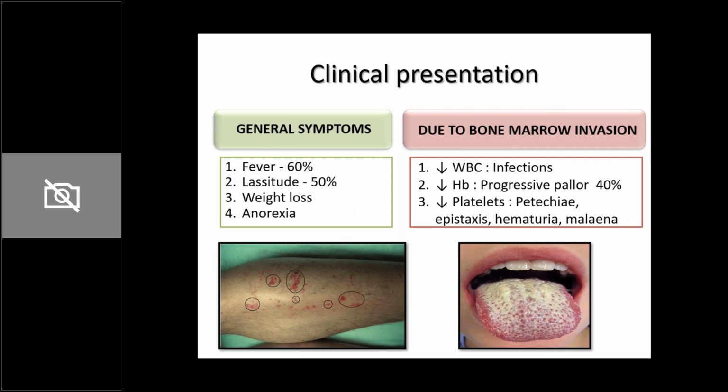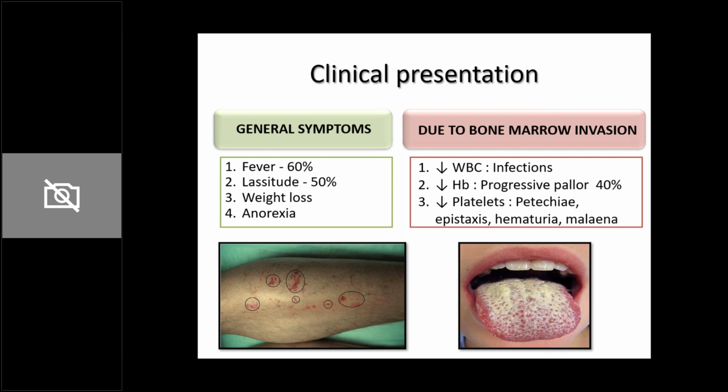A mother will come and tell you that my child has been having fever for the past 1.5 to 2 months, and he's feeling very weak, and he's not playing as usual, and he has had loss of appetite. So whenever this duration of fever is present and there is no other history, after ruling out all common infections, somewhere in your mind this should also be kept as a differential.